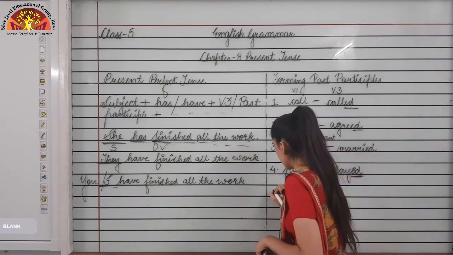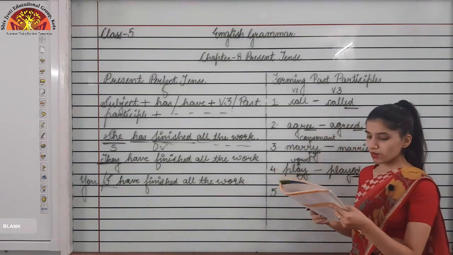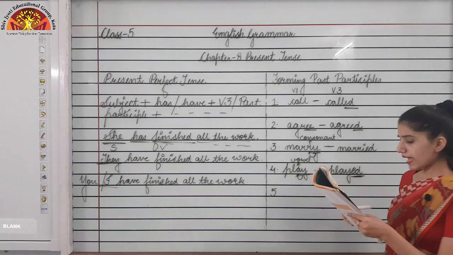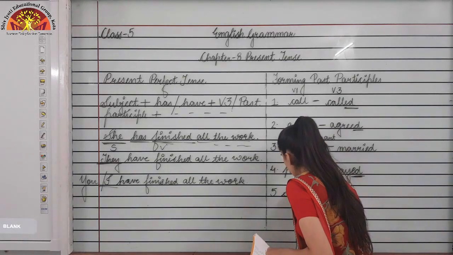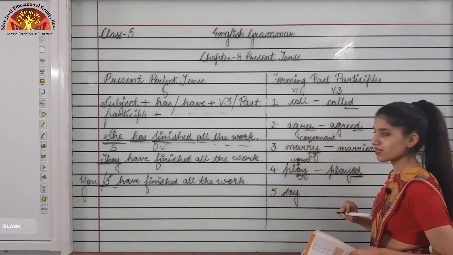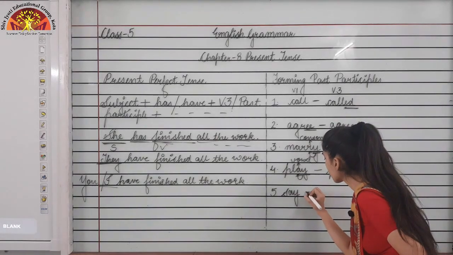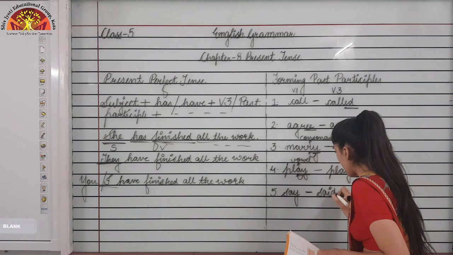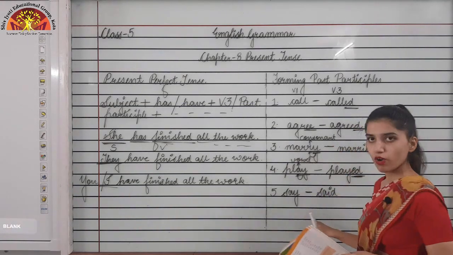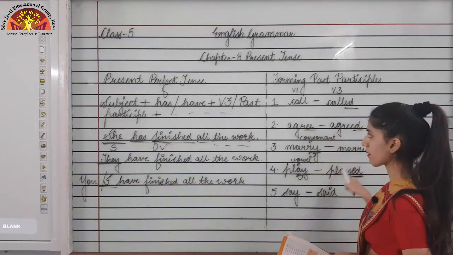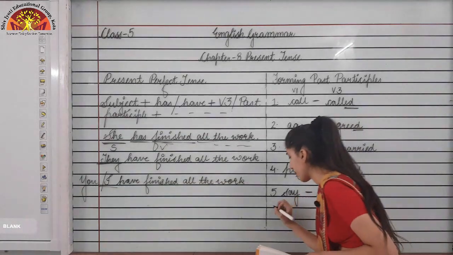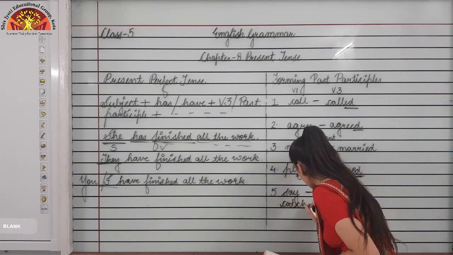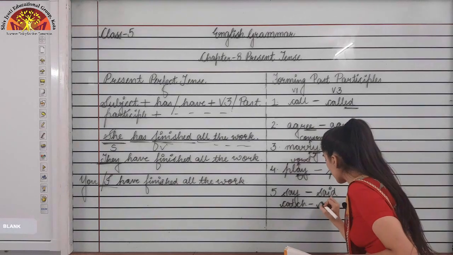Now moving further. There are some of the verbs that do not follow any rule to form the past participle forms of the verb. Like if I say the word say, the third form of say will be said. Am I having any kind of rule followed over here? No, none of these rules is being followed. If I say catch, the third form of catch is caught.